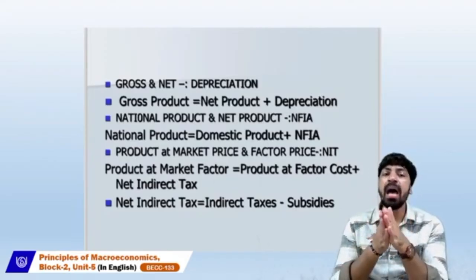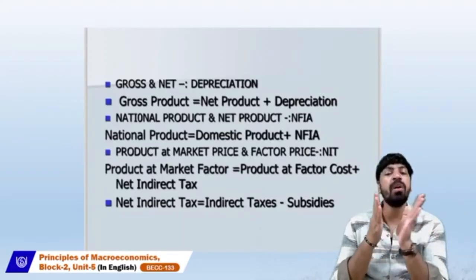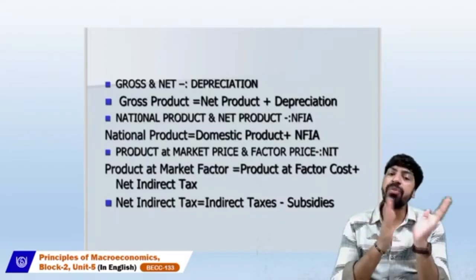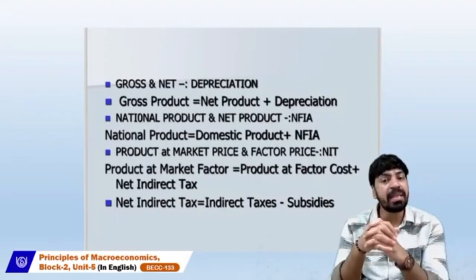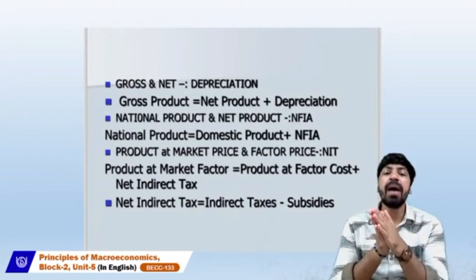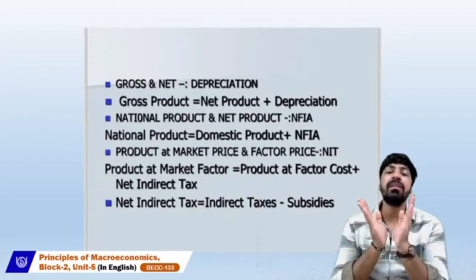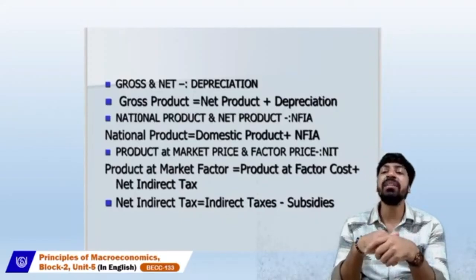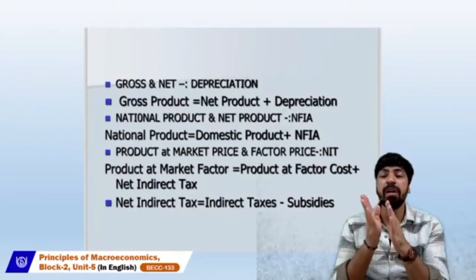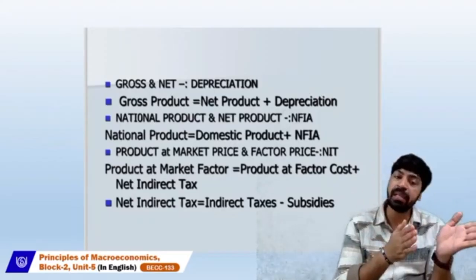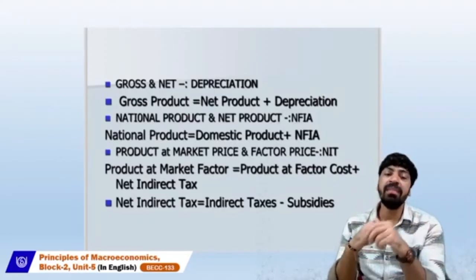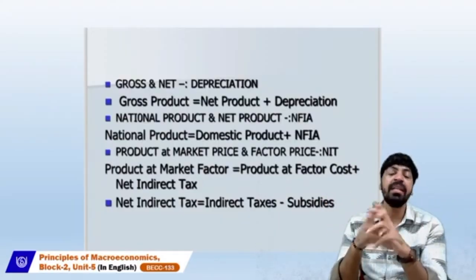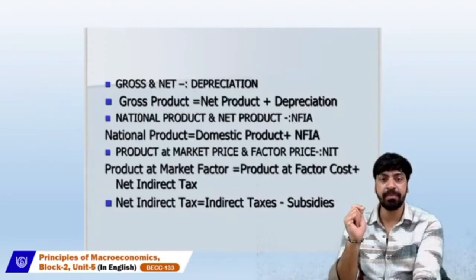When we talk about gross to net, we always talk about minus depreciation. But when we talk about net to gross, we always talk about plus depreciation. When we talk about domestic product to national, we always add the net factor income from abroad. When we talk about factor cost to market price, automatically we add net indirect taxes, and the basic formula of net indirect taxes is indirect taxes minus subsidies.